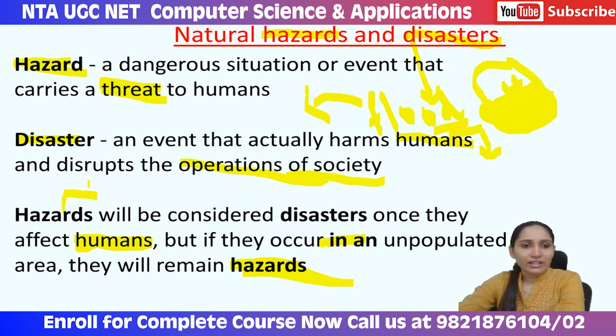Then, hazards. Can you give me an example of a hazard? For example, suppose there is a power short circuit or some fire in a factory when the employees are not available there. When the employees are not there, that means it is not populated, then this is a hazard. So, hazards can be natural as well as human-made. Natural hazards like thunder, lightning. So, these are the basic differences between hazards and disasters. We will come into the details later.